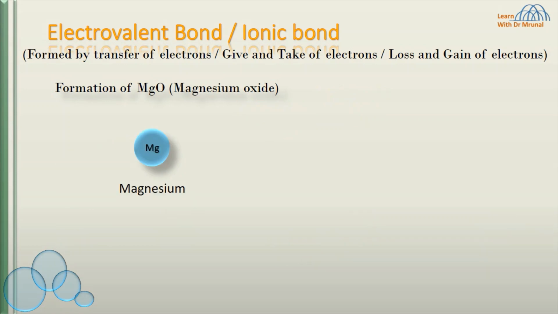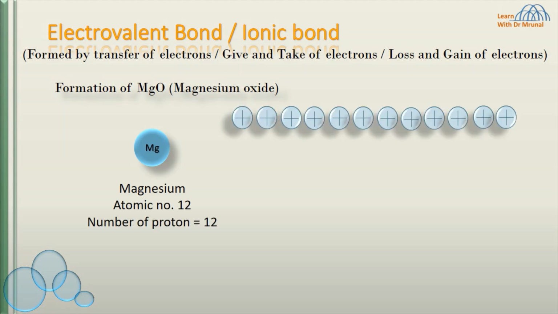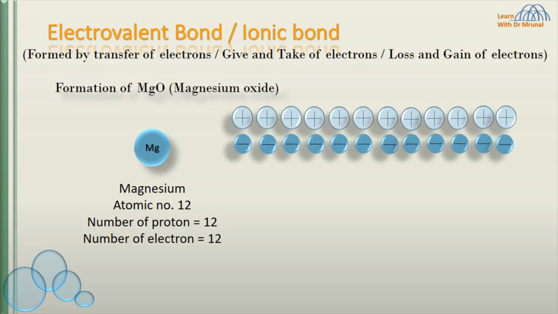How are the charges developed on magnesium? The atomic number of magnesium is 12. It means magnesium has 12 positively charged protons and equal number of negatively charged electrons. Therefore, magnesium atom is neutral. Electronic configuration of magnesium is 2,8,2. To attain stable inert gas configuration, magnesium loses 2 electrons and magnesium has 2 positive charge on it.